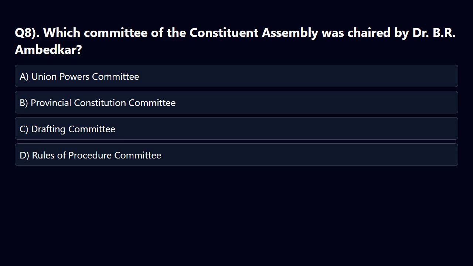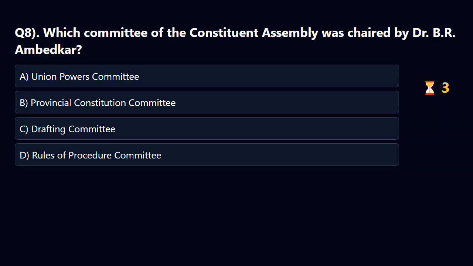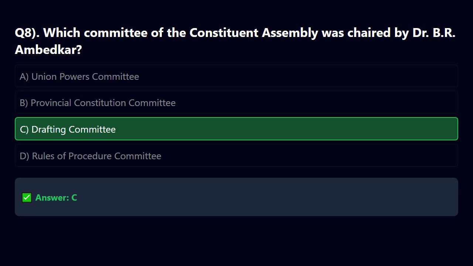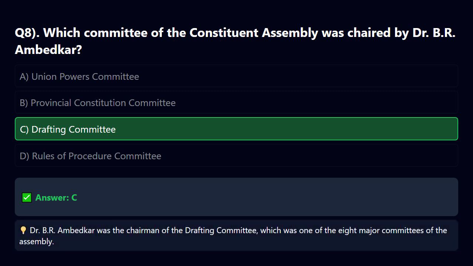Options. A. Union Powers Committee. B. Provincial Constitution Committee. C. Drafting Committee. D. Rules of Procedure Committee. The correct answer is C. Explanation. Dr. B. R. Ambedkar was the chairman of the Drafting Committee, which was one of the 8 major committees of the Assembly.